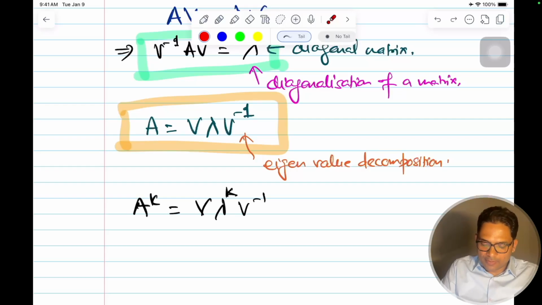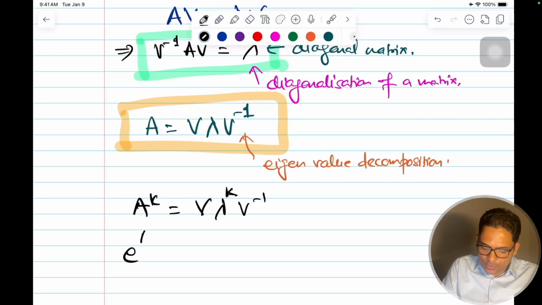Even if I want the exponential e to the power A, where A is a square matrix, this will become v times e to the power lambda times v inverse.